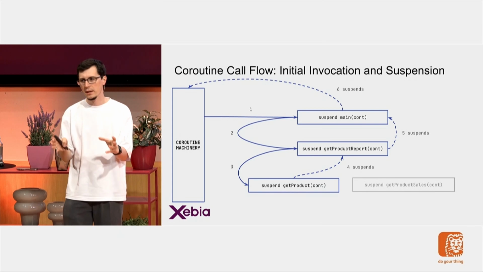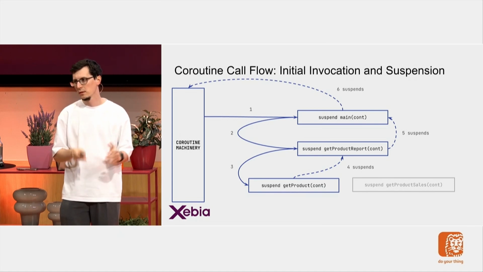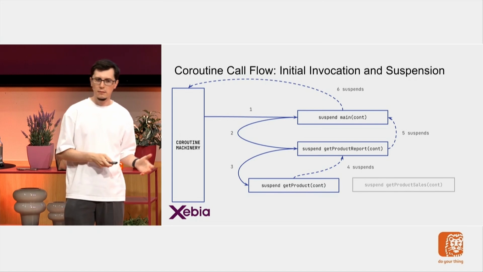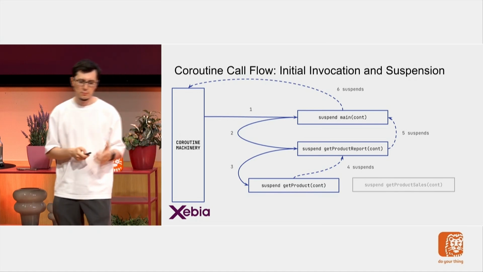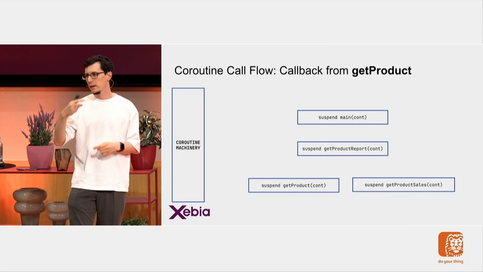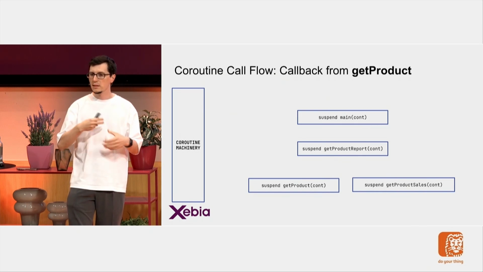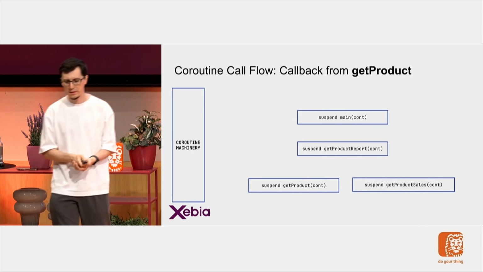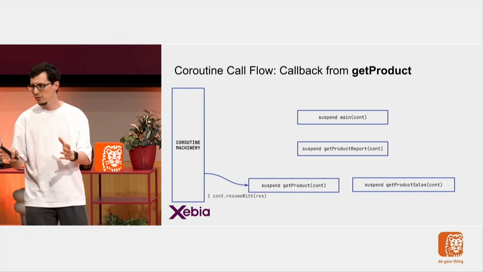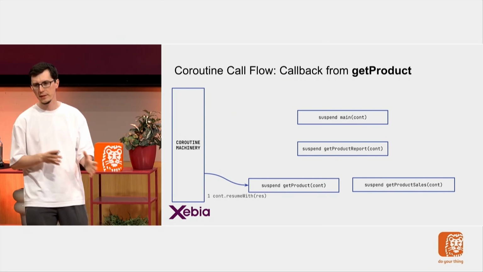In our application, I had 2 suspension points, right? Because I had 2 suspension function calls. So when a result is ready from the get product, now I will have another call chain. The coroutine machinery says to get product, hey, you know what? This IO response you are waiting for is ready.